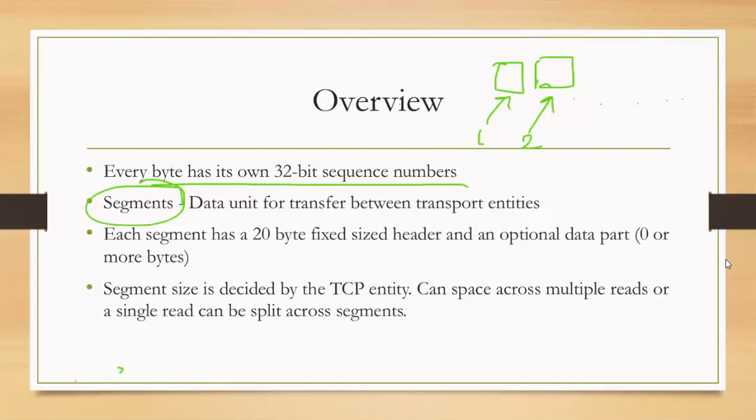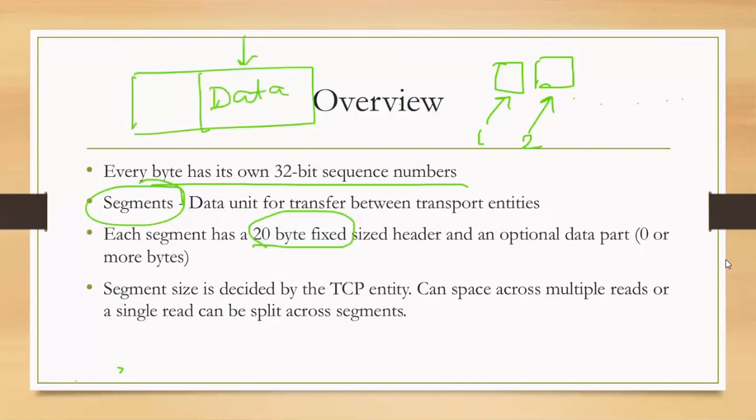So the transport entity at the sender will send a segment, and the transport entity at the receiver will receive a segment. Now each segment cannot be of just any size. Each segment has a 20-byte fixed size header. Now if you recall, in any layered protocol, every layer will take the data coming from the upper layer, put it in a data unit, and include a header.